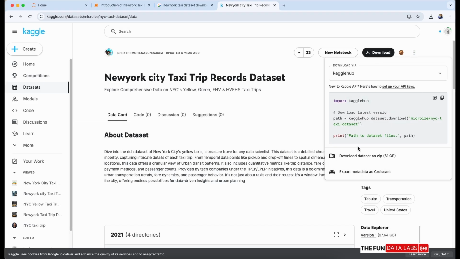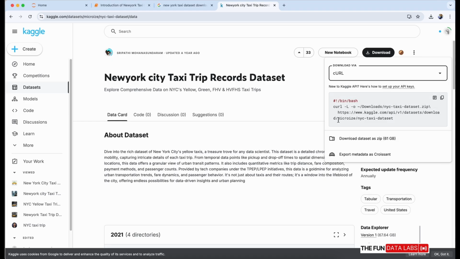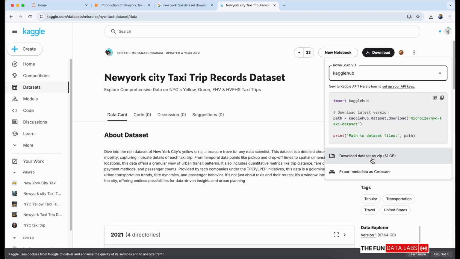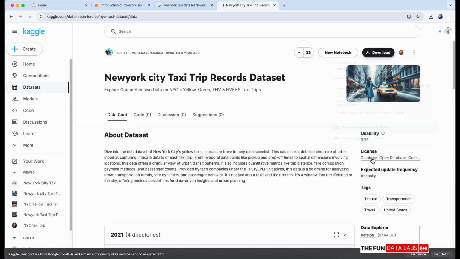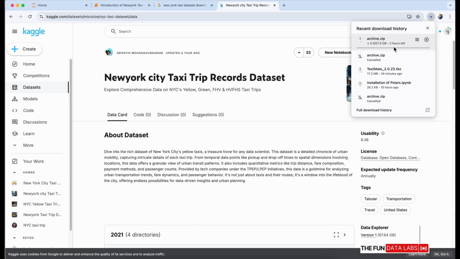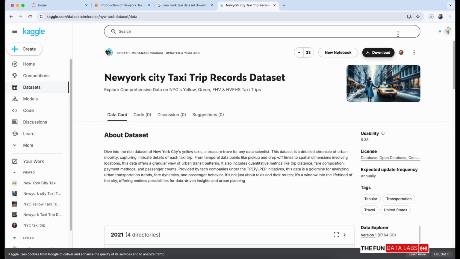If you click on this download button, it gives you different ways to download. We have a curl command example, which you can use on any system. If you want, we have Python code to download all the records from Kaggle to a local file system. So that means we have multiple ways to download here. You see, we have a download data set link also, so you can directly click on that and it will start downloading inside your browser. As you can see, it's downloading, and we have an archived zip file which is about 60 GB of data. It can take some time to download depending on your internet speed.